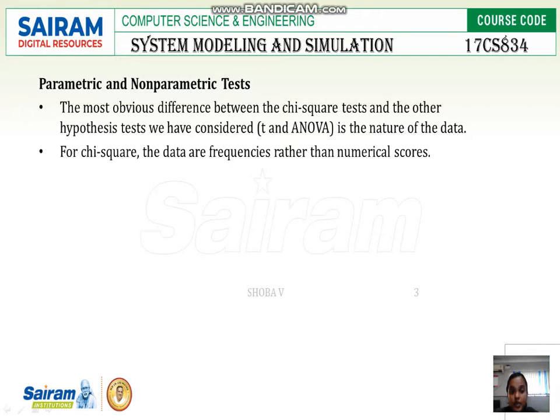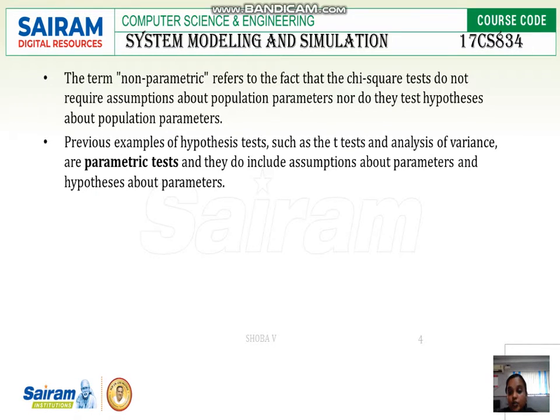Here is the nature of data: for the chi-square test, the data are frequencies rather than numerical scores. The term non-parametric refers to the fact that chi-square tests do not require assumptions about the population parameters, nor do they test hypotheses about the population parameters. We have seen the previous examples of hypothesis testing. Normally this kind of hypothesis testing we apply for the input data distribution, like the t-test and analysis of variance. These are parametric tests, and they include assumptions about the parameters and hypotheses about the parameters. Here we can go for hypothesis testing, and we can see null hypothesis testing also.